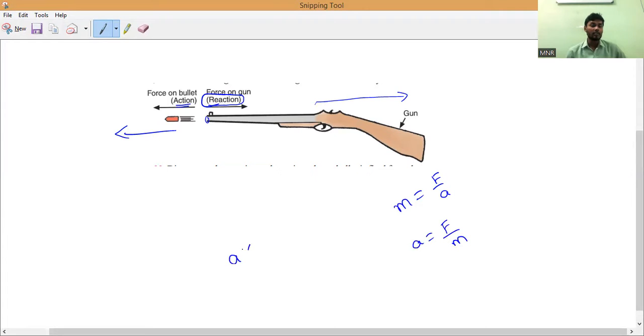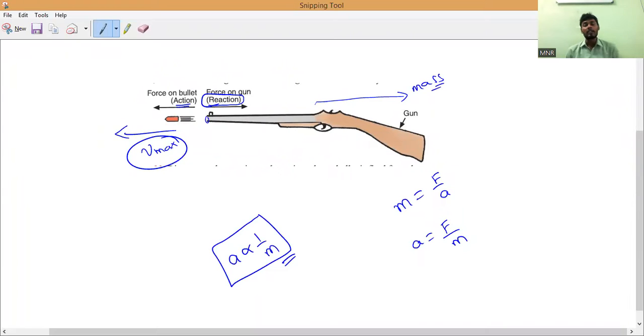What is the relationship between acceleration and mass? Both are inversely proportional to each other. So that is why the bullet can go with maximum velocity, because it acquires more acceleration. But the gun's mass is heavy, so it has only a little movement in the backward direction.